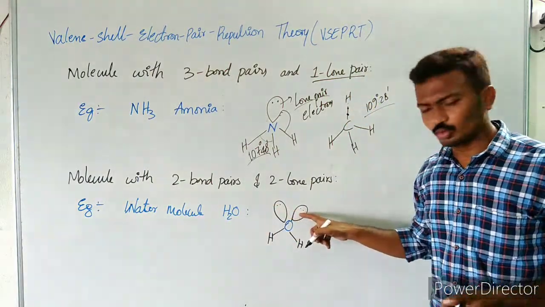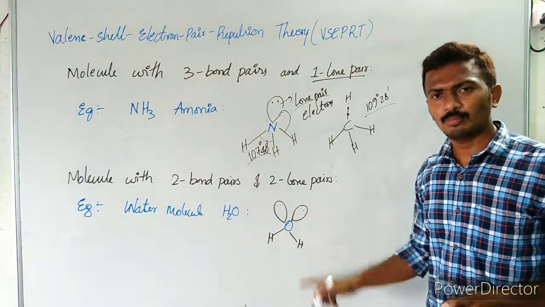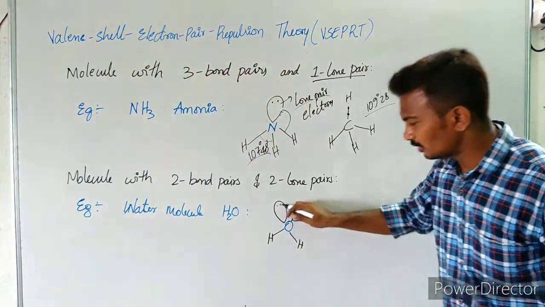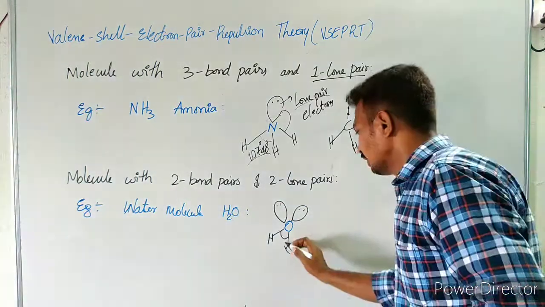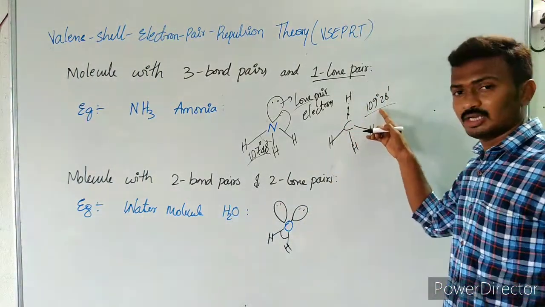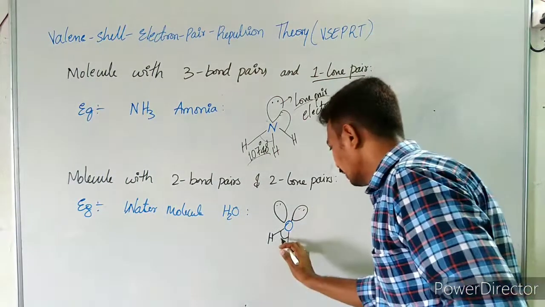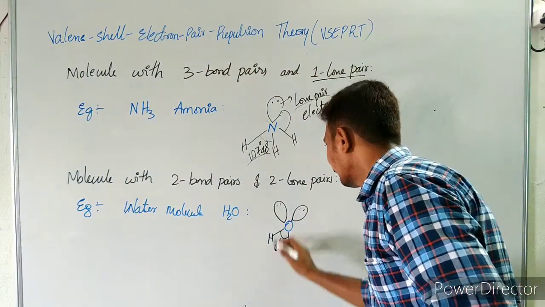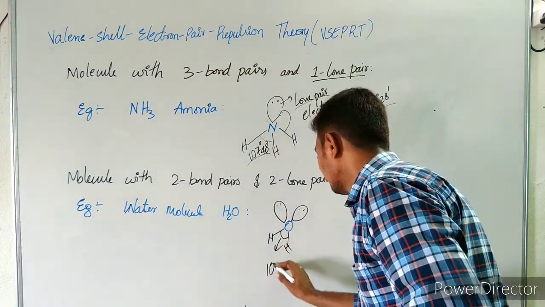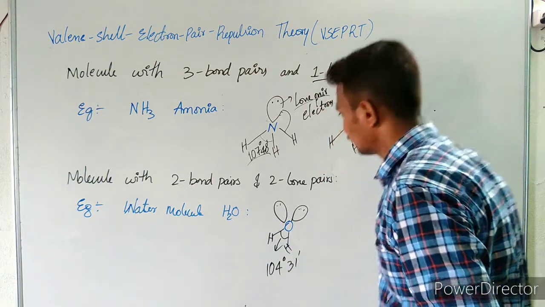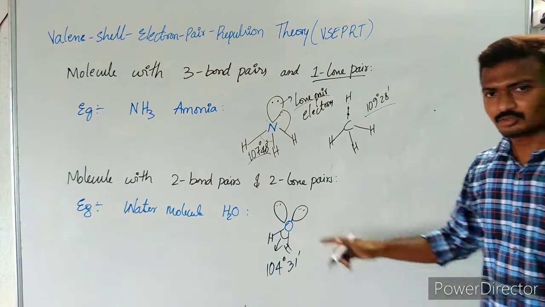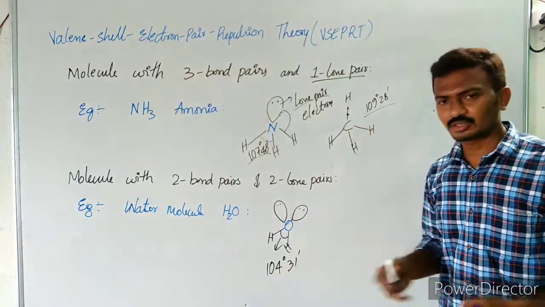See here, there are two lone pairs and two bond pairs. With the entry of these two lone pairs which are occupying more space, the bond angle, actually it should be 109 degrees, but it is going to further decrease up to 104 degrees 31 minutes. Okay. It is going to be 104 degrees 31 minutes.